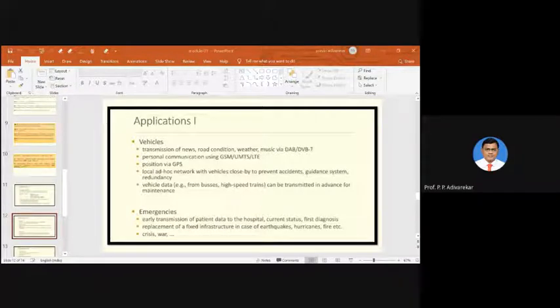So suppose for early transmission of patient data, if it is possible for us to transmit the data before reaching the hospital, such as the current situation of that particular patient, or the first diagnosis of the patient, that can be communicated to the hospital through mobile communication.